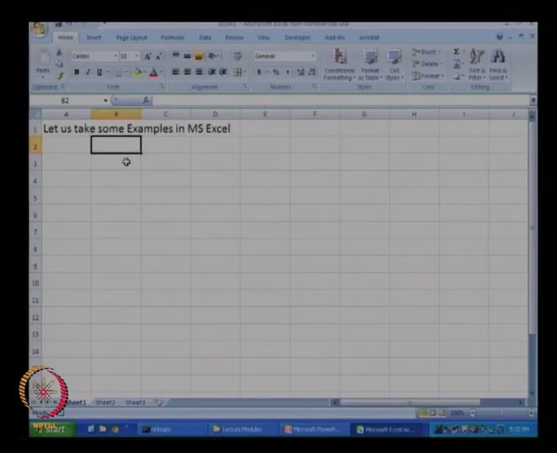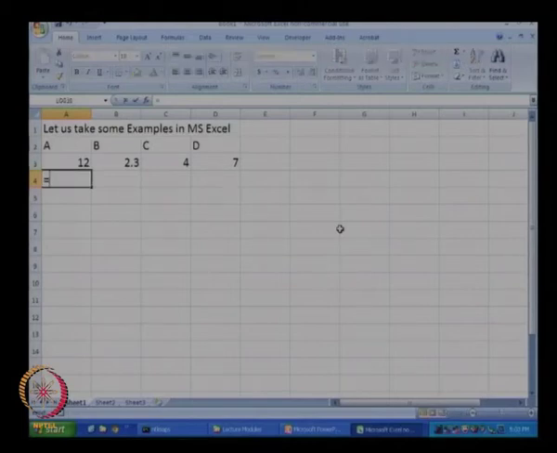Okay. So let us now take 4 numbers, and let us call those numbers A, B, C and D. Let us arbitrarily take the numbers 12, 2.3, 4 and 7. Let us say we want to add the 2 numbers A and B. In that case we are going to use a formula. To start entering the formula, I first need to type the equal sign.